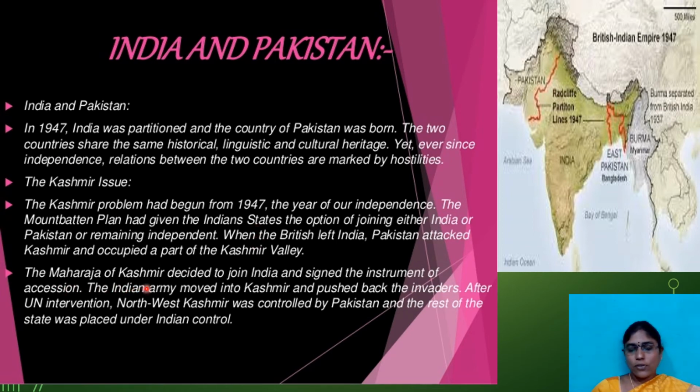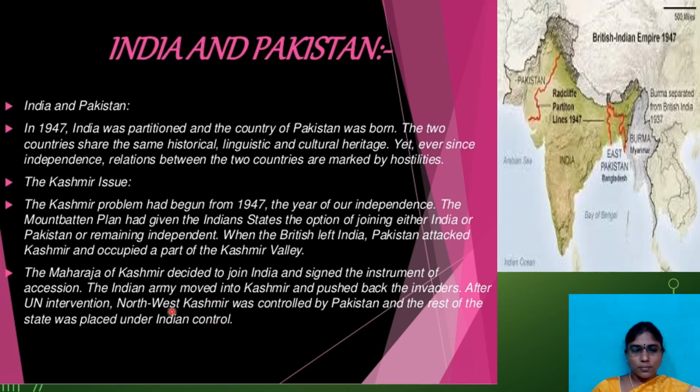The Maharaja of Kashmir decided to join India and signed the instrument of accession. The Indian army moved into Kashmir and pushed back the invaders. After UN intervention, northwest Kashmir was controlled by Pakistan and the rest of the state was placed under Indian control.